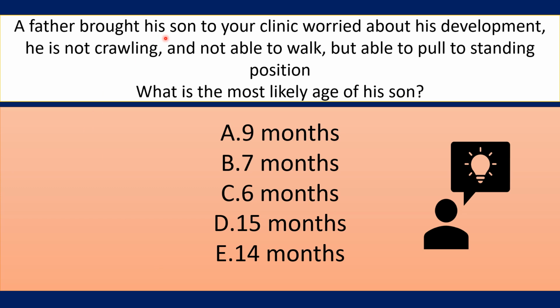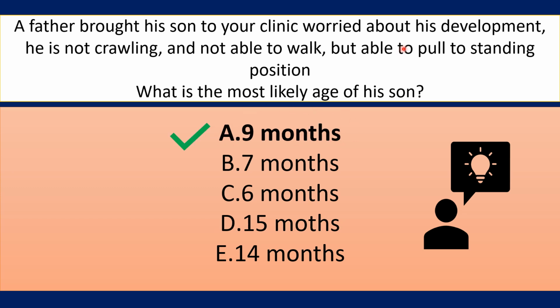A father brought his son to your clinic worried about his development. He is not crawling yet and is not able to walk, but is able to pull to a standing position. What is the most likely age of his son? 9 months, 7 months, 6 months, 15 months, or 14 months? The correct answer is 9 months.